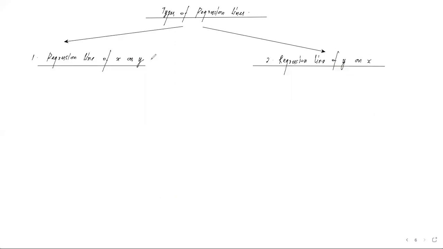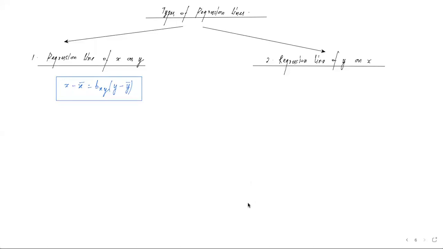As I said, the regression line of x on y: if I write the formula, x minus x bar is equal to bxy into y minus y bar. Very easy to understand here. In the regression line of x on y, x is mentioned first, so x will be on the left side, y will be on the right side, and the regression coefficient will also be x on y. This bxy signifies the regression coefficient of x on y.